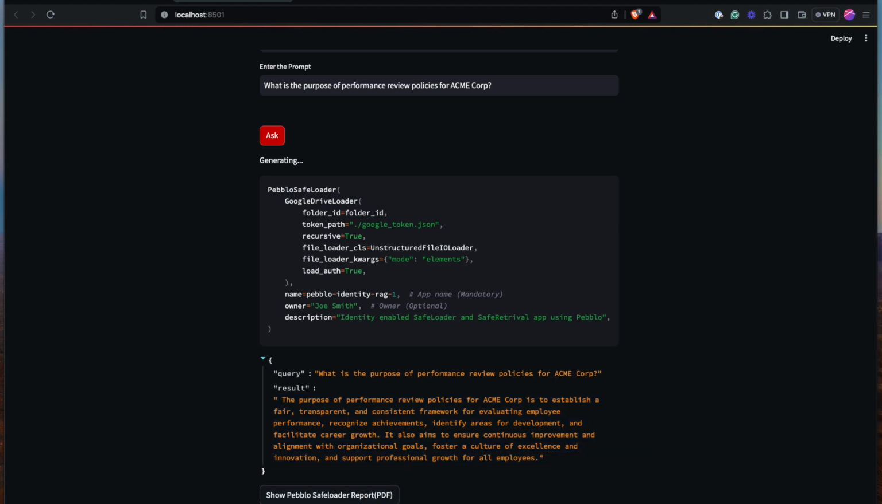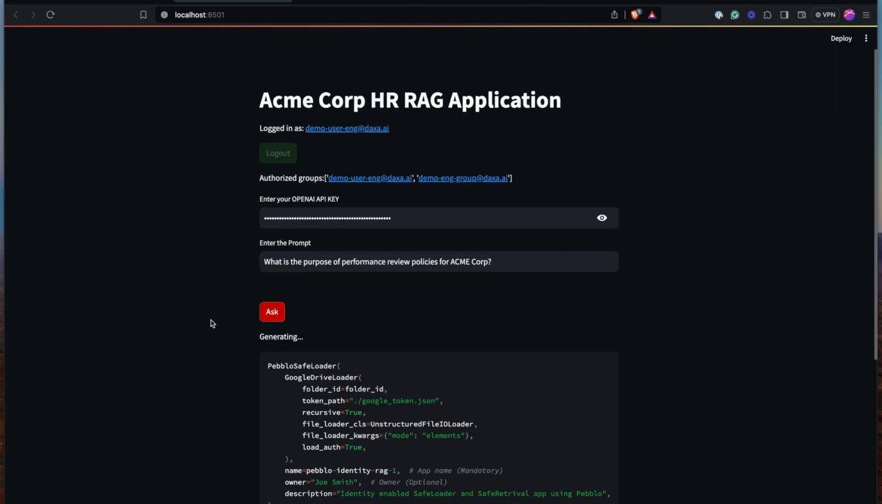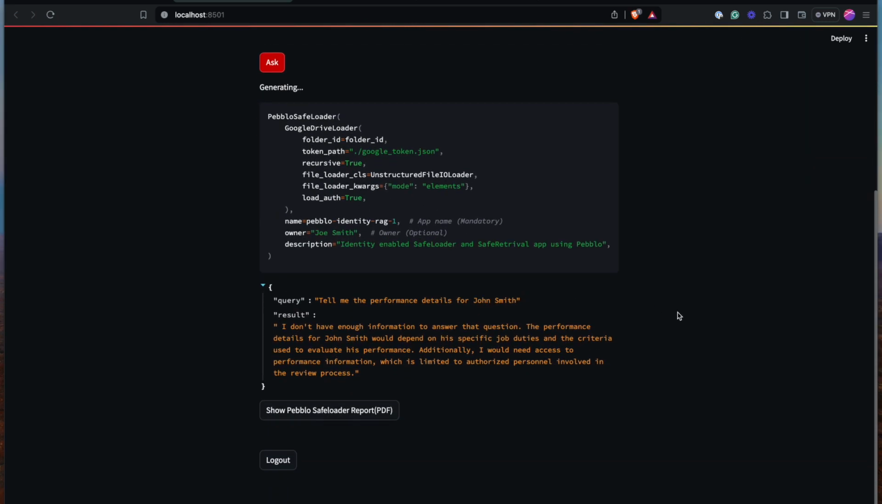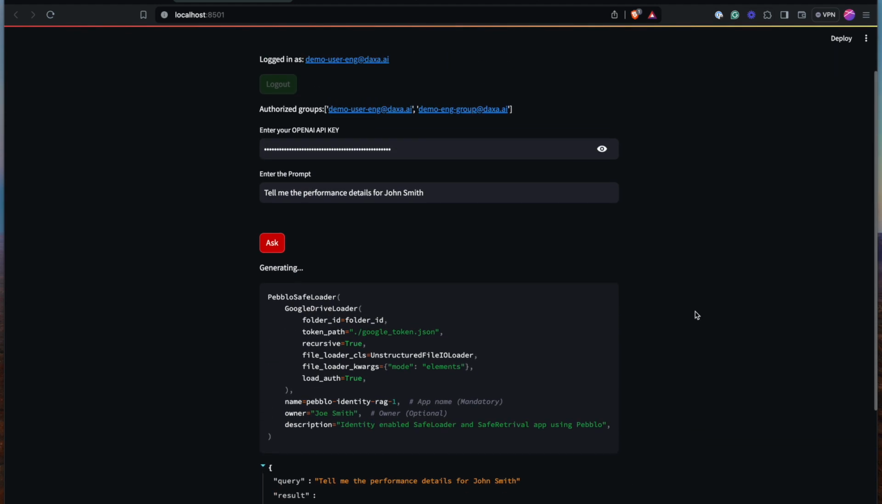Now let's try the other prompt that is allowed only for the HR user, and let's see what kind of response the engineering user gets. As you can see, the engineering user doesn't get a specific answer for John Smith as it is restricted only to the HR group. And this is how you can bring in identity and authorization to your RAG application using Pebblo Safe Loader and an enhanced retrieval chain like the Pebblo retrieval chain.